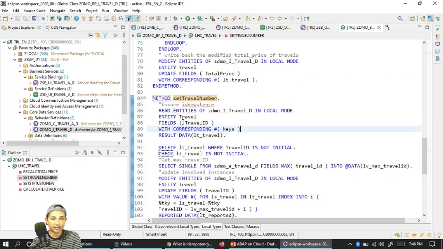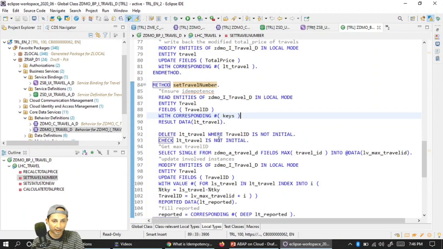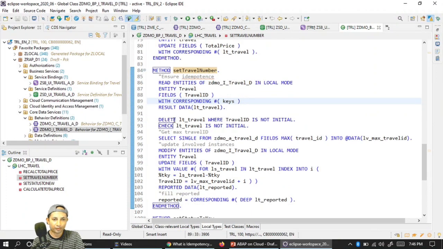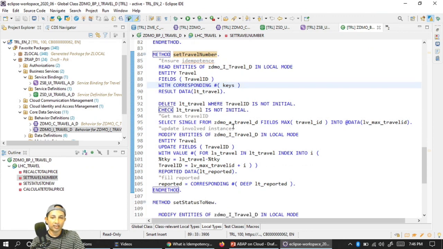So I'm getting the travel ID with the travel entity and how to read it, and this in local mode is the syntax which will ensure this part. This part just ensures that I don't have any empty or null travel ID. And if it is not initial, then I'll catch the maximum travel number available in my actual persistence table.